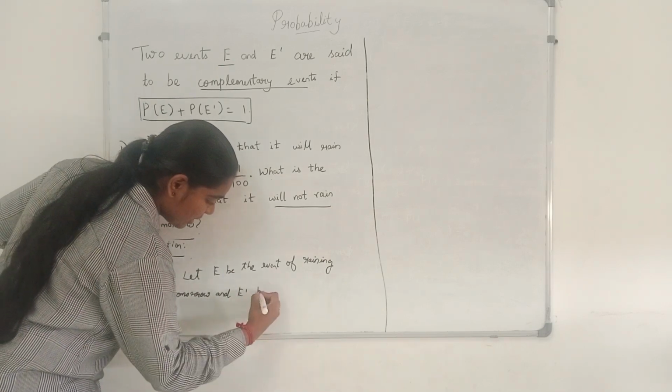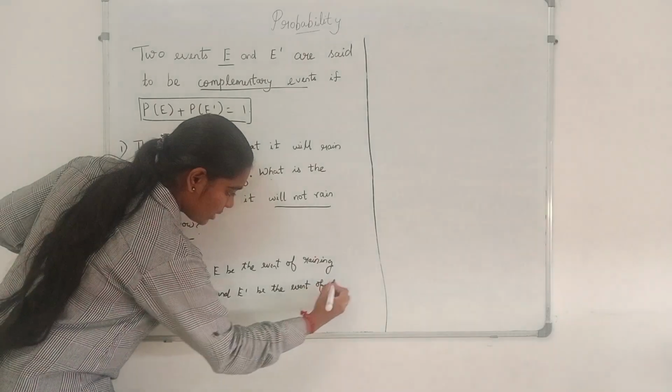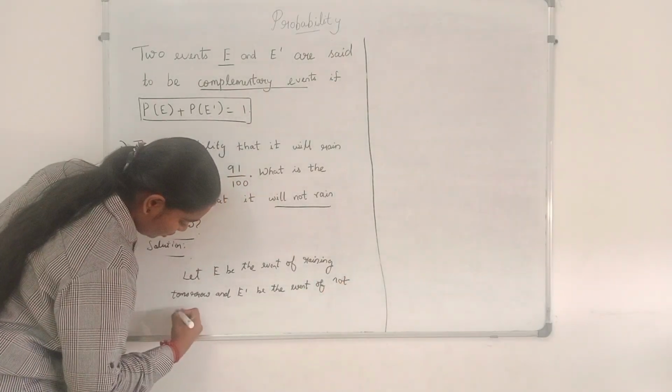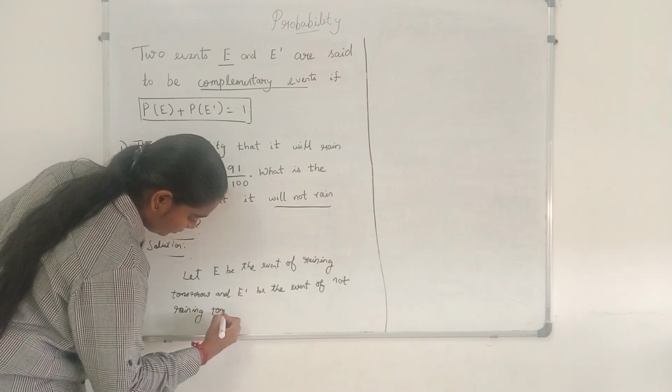That is, E dash is the event of not raining tomorrow.